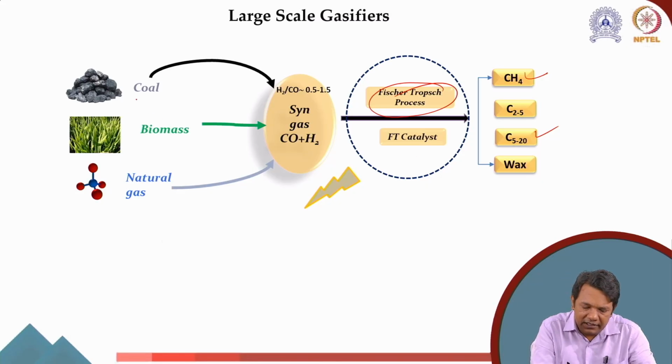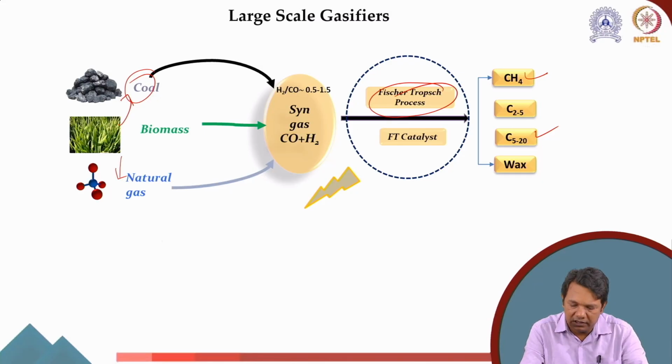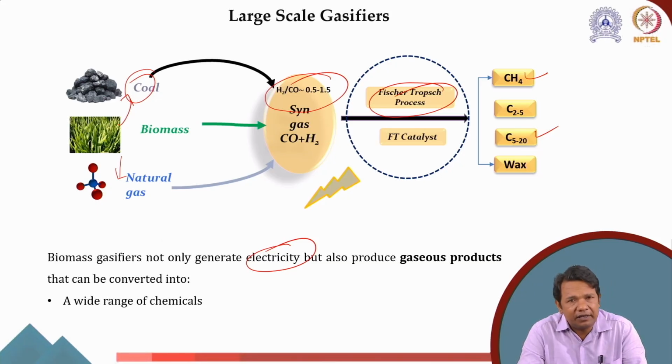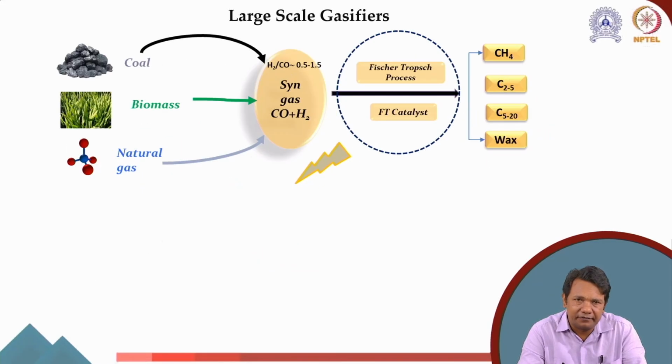Similarly, on the feedstock side, we can extend it from biomass to coal, or to natural gas, and we can do the gasification. Eventually, once we get the syngas, we can make a wide range of products. So I can say that large scale gasifiers are required not only to generate electricity, but also gaseous products that can be converted into a wide range of chemicals, as well as liquid fuels via Fischer-Tropsch synthesis.